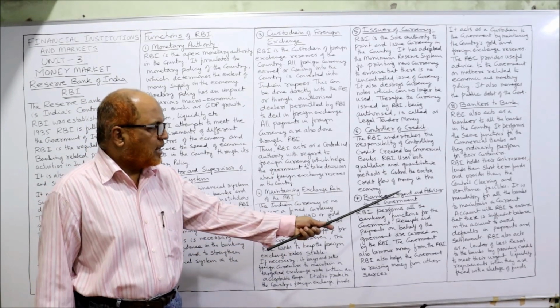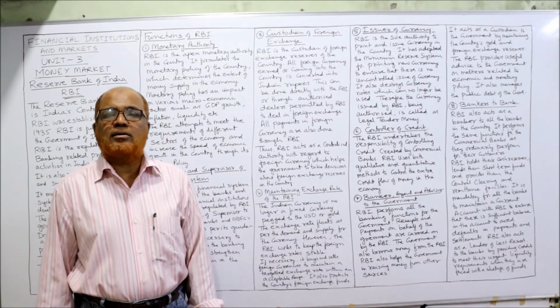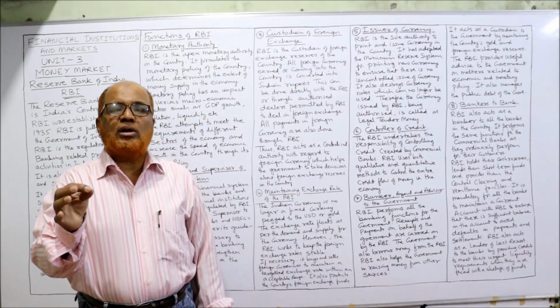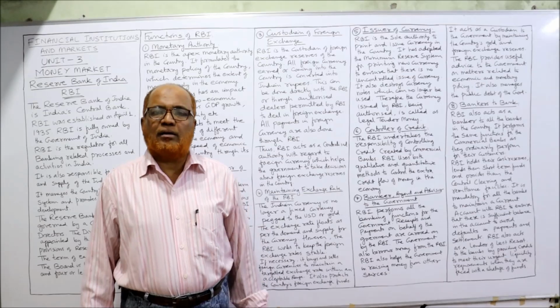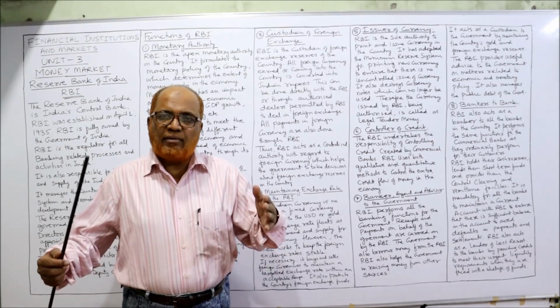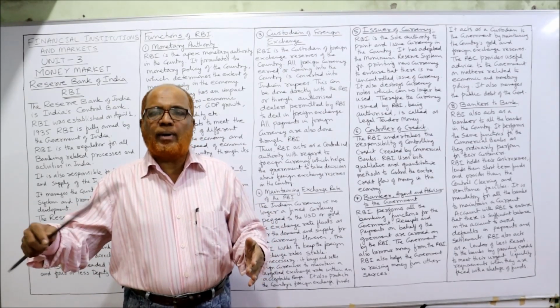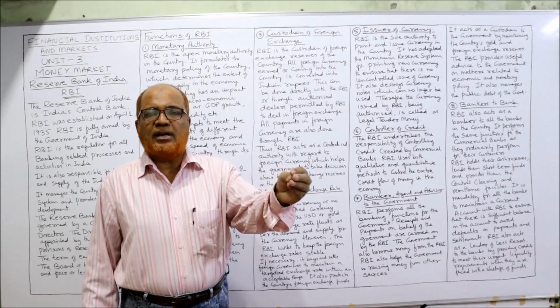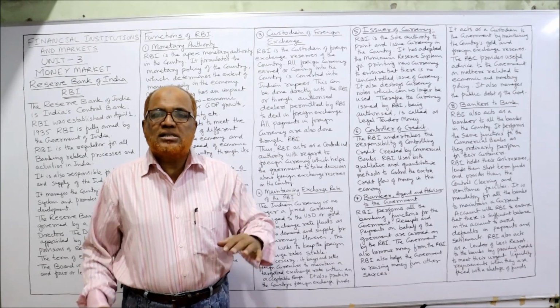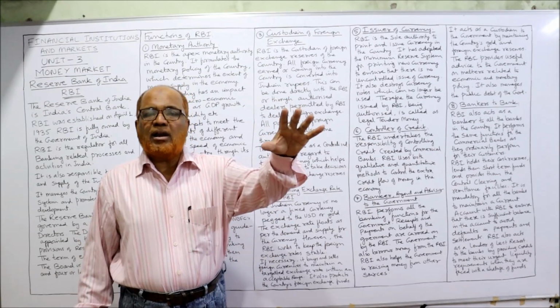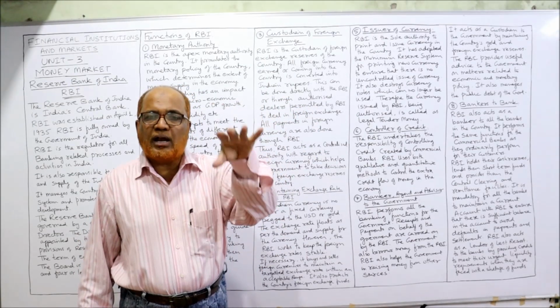Next one is banker, agent and advisor to the government. Just like an individual will have their own banker through which all banking transactions will be done. Just like me, I have a bank account. From my bank account, I will make all bank transactions. I will deposit the money, I will issue the check, I will make the payment through my bank account. Similarly, the government will also have a bank account in RBI.